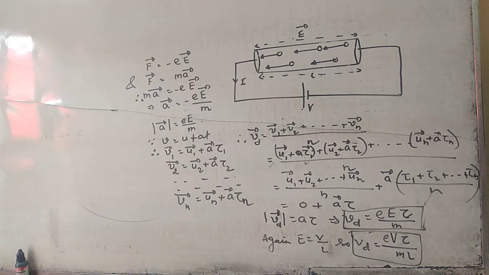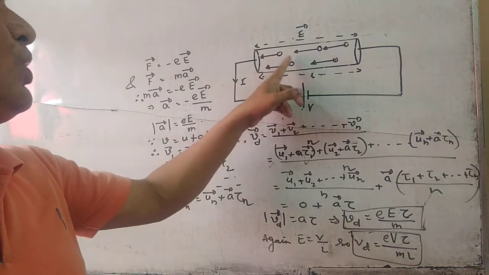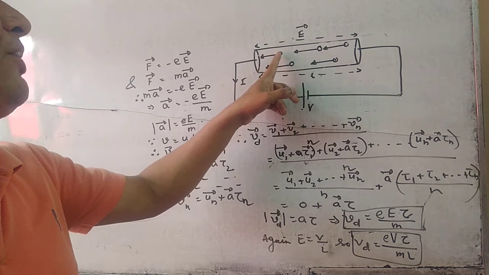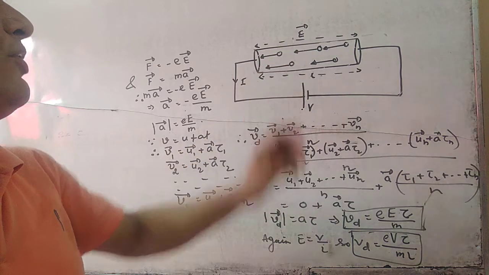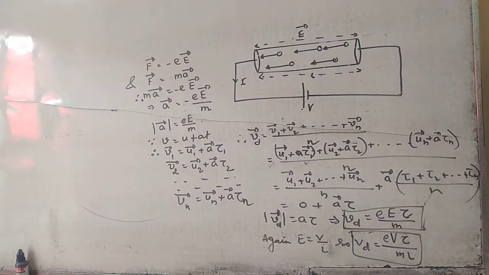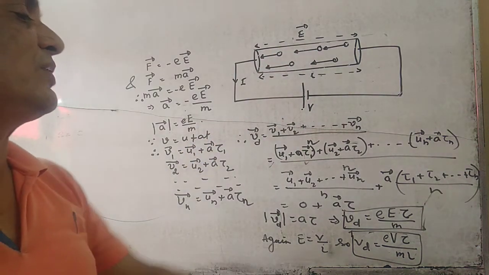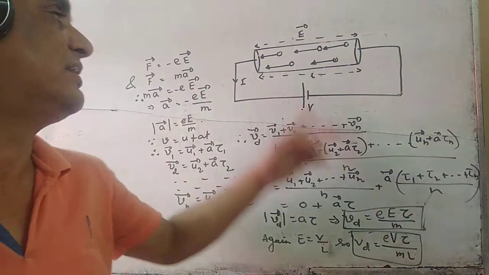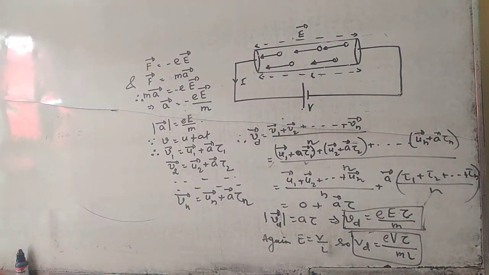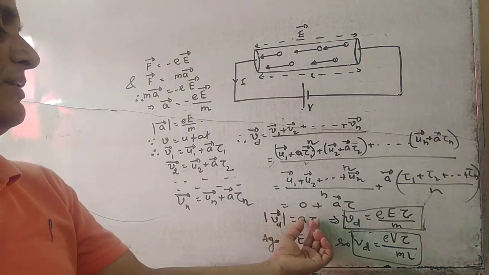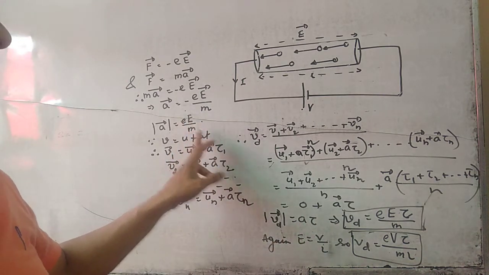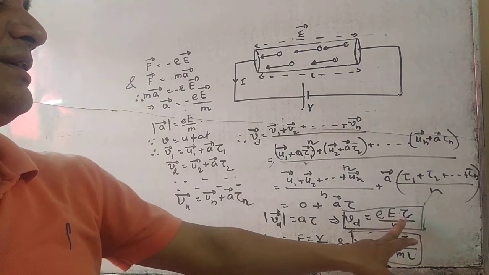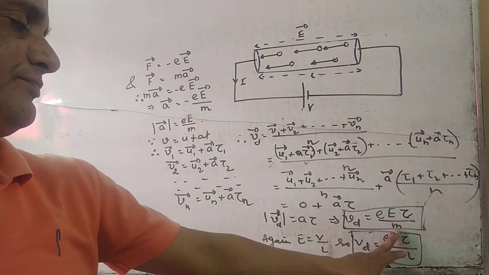What is relaxation time? It is the time between two collisions. When the electrons move from one point to another inside the conductor, there are collisions, and the time between collisions is known as relaxation time. The average of this relaxation time is known as the average relaxation time, which is given by tau. Now we get the expression for v d equal to a tau. You know the value of a is e E divided by m. So v d equal to e E tau divided by m.